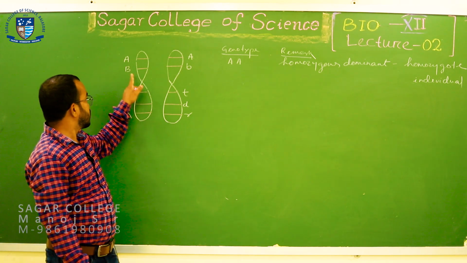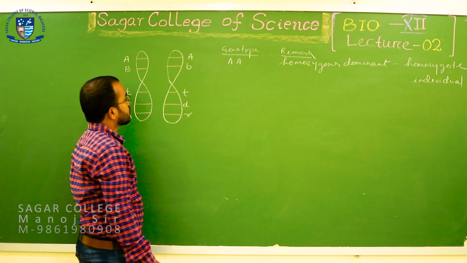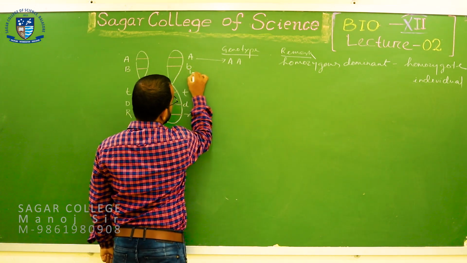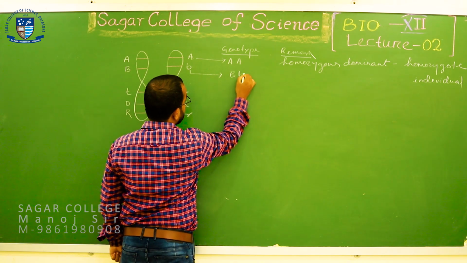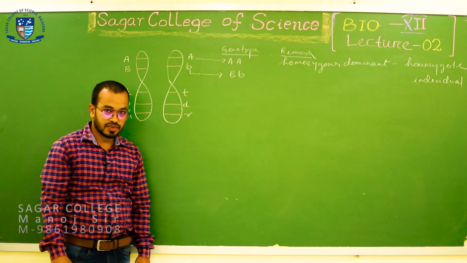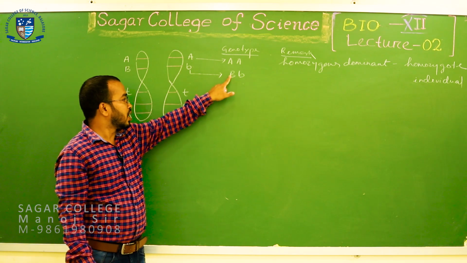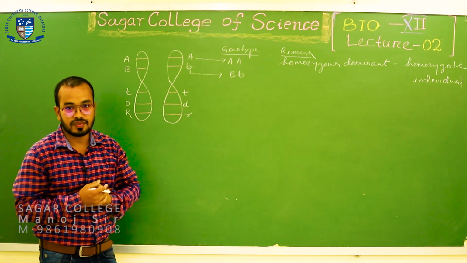So, next combination, you can note, is at locus number 2. This is the second combination, capital B with recessive small b. Now, try to compare. These two alleles are not similar, not identical.